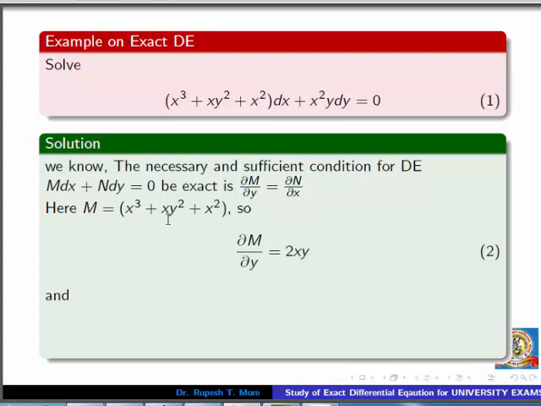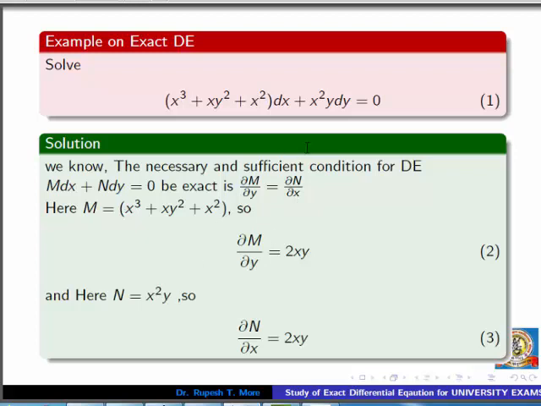So for the second term, x as a constant, the derivative of y square with respect to y is 2y. So the total partial derivative of M with respect to y is nothing but 2xy. Similarly, we can calculate ∂N/∂x.